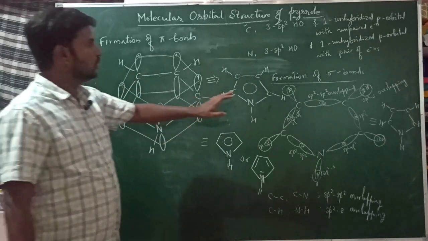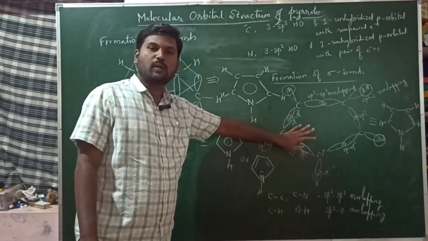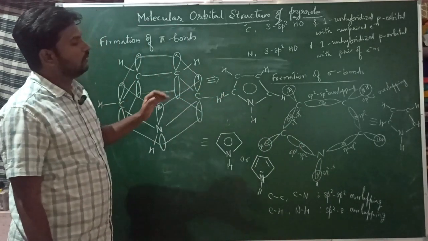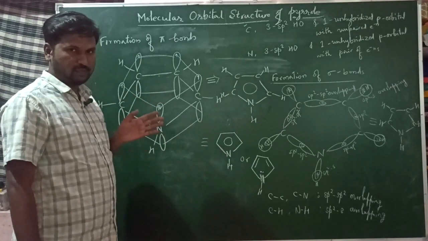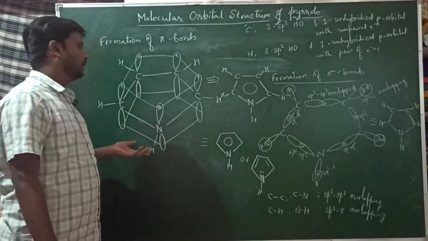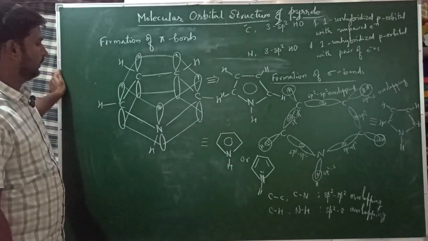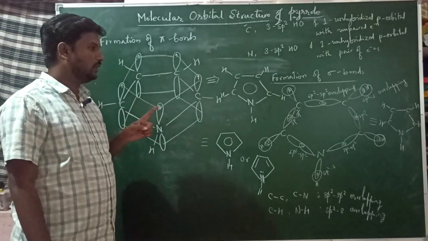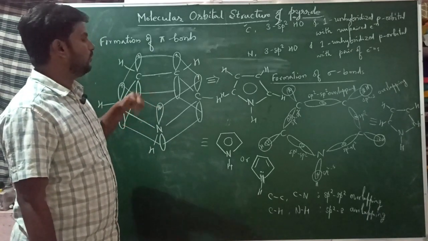This is the molecular orbital structure for sigma bond formation, and this is for the pi bond formation. You can write both of them in the exam. That is very good. This is about the molecular orbital structures of pyrrole.